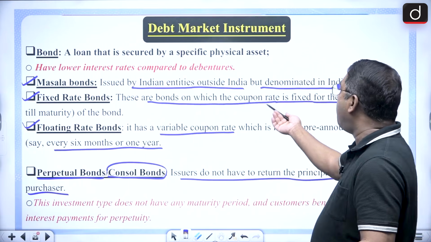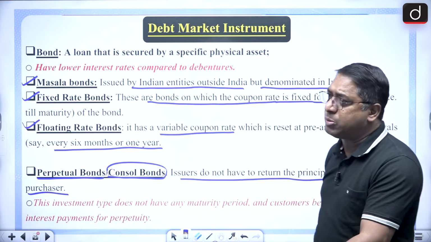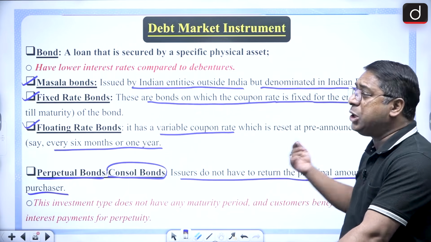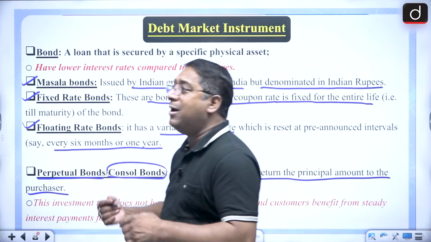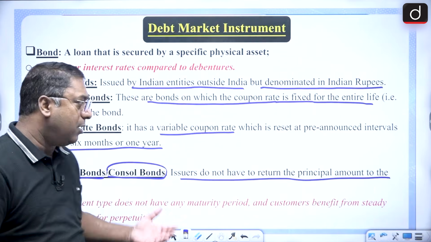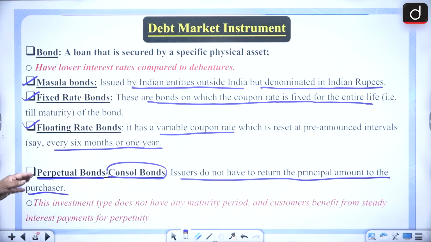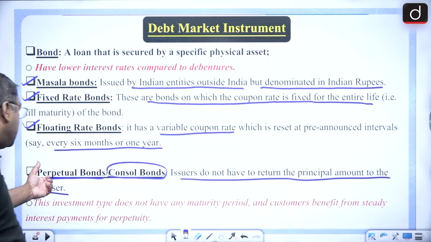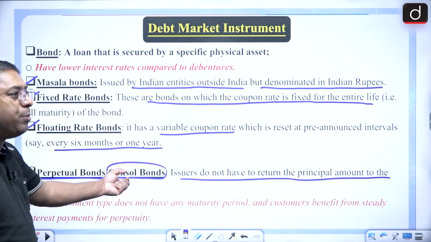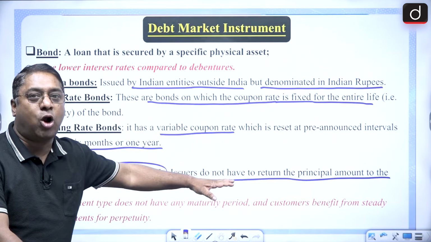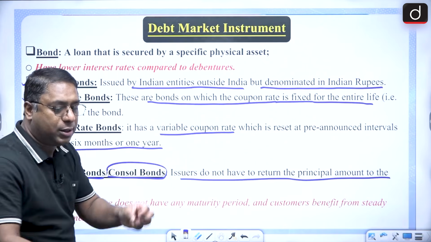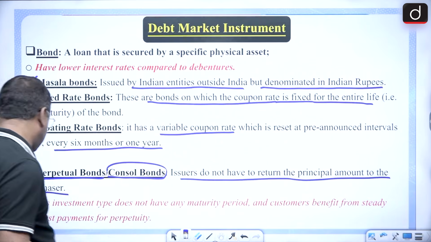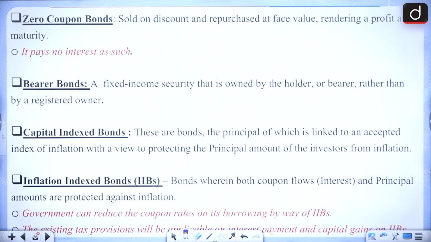Here if they say coupon rate is fixed, it is fixed rate. If they say that the issuer does not have to pay any principal amount to the investor, to the purchaser, then that is with regard to perpetual bond or console bond. So these sentences which I have brought here are the catch points with regard to your exams. Then there is the zero coupon bonds.